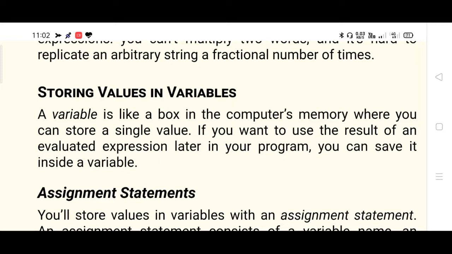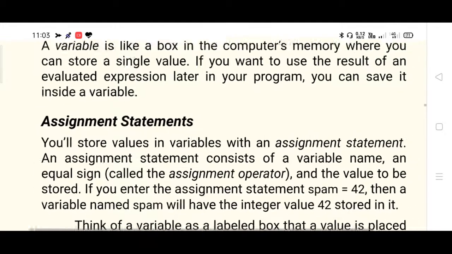Sum is 0 initially, say a and b and sum, they are called variables. So what is the general meaning of variable? It's like a box, like a storage area in the computer memory where you can store a single value. So if you want to use the result of an evaluated expression later, you can save it inside the variable. Obviously, results can be stored, initial values can be stored in the variable and so on. So you are familiar with them, right?